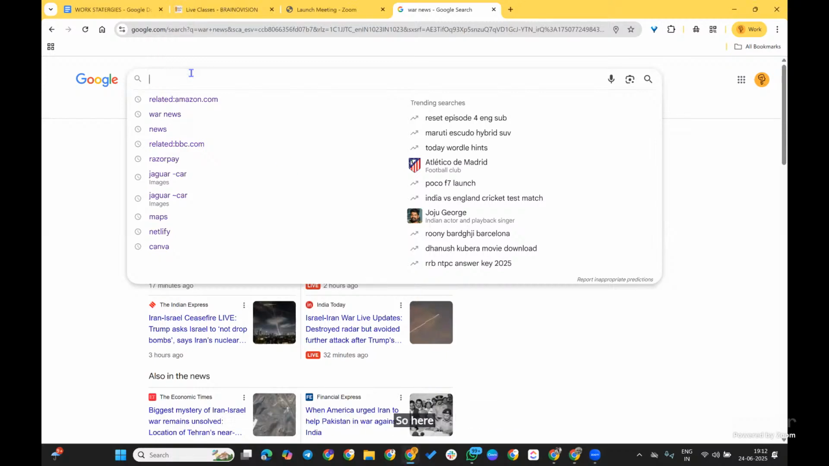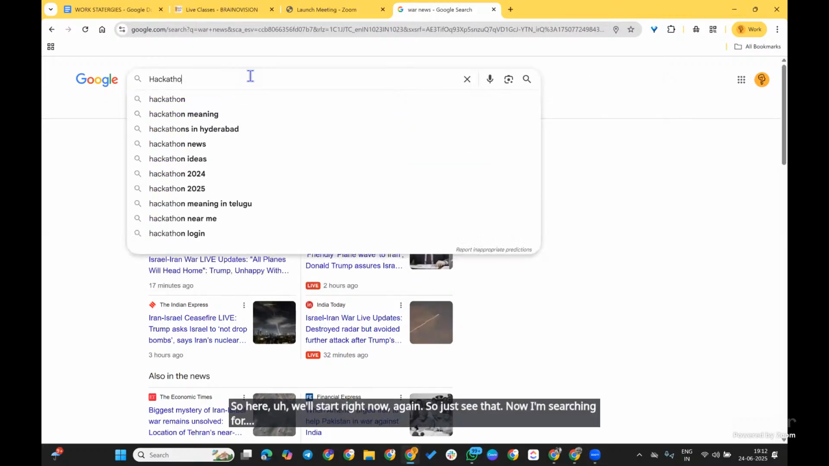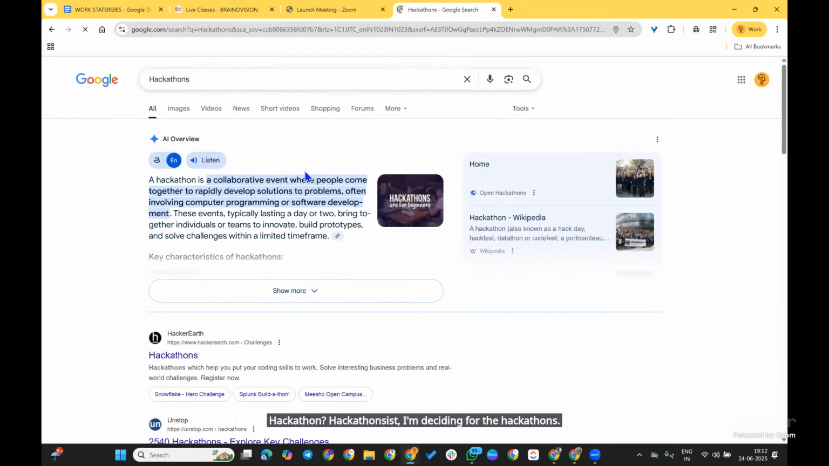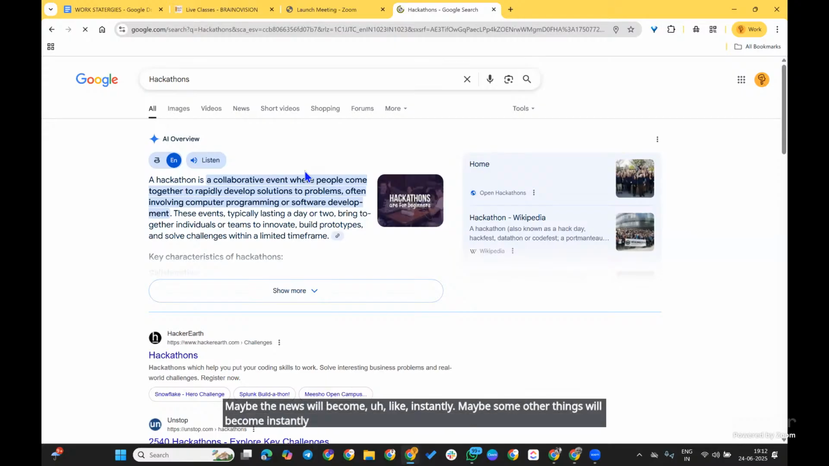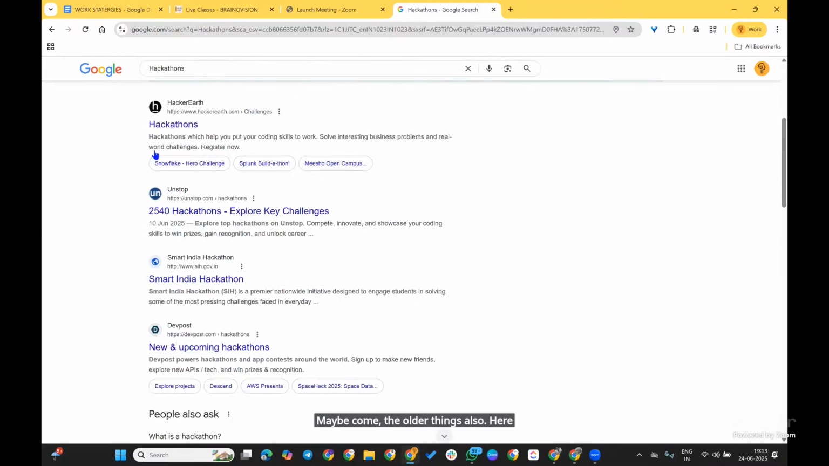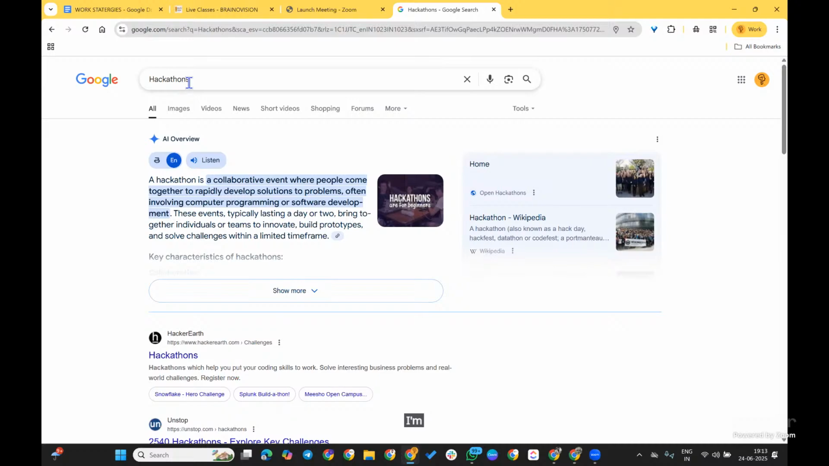So we'll start again right now. Just see, now I'm searching for hackathons. Maybe news will come instantly, and some other things will come instantly, but for other things like hackathons or any technology or related things, older results may also come. Here you can see I've just searched for hackathons.